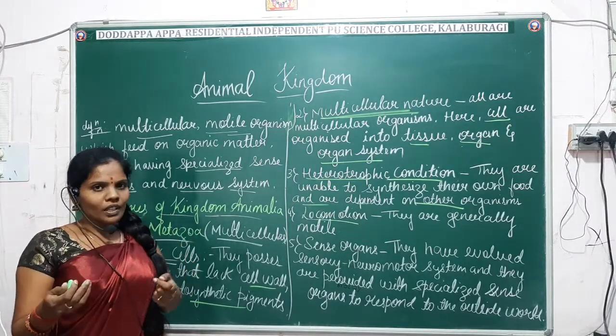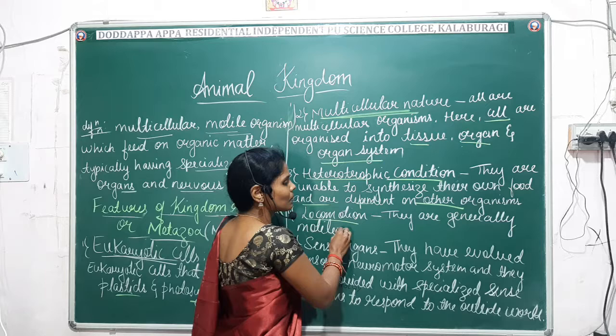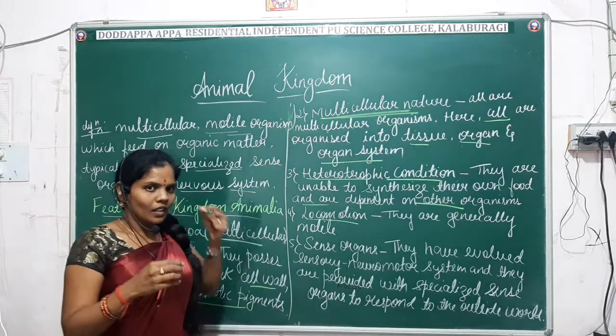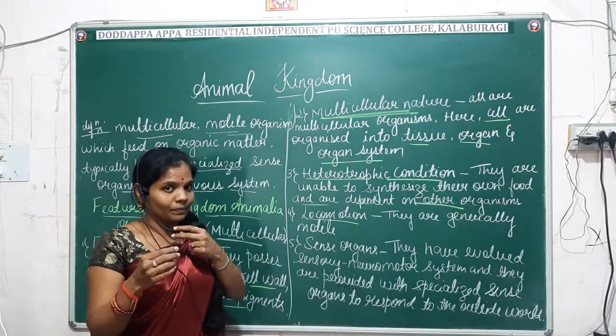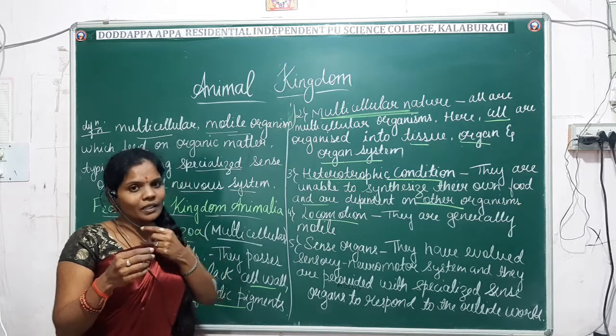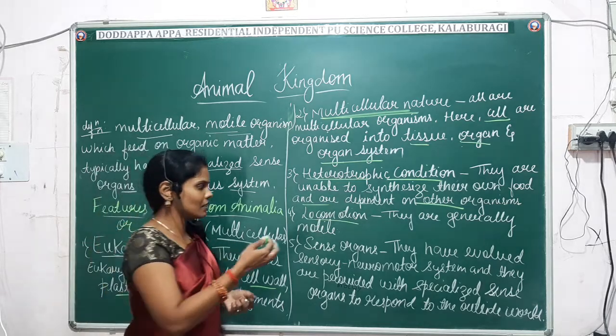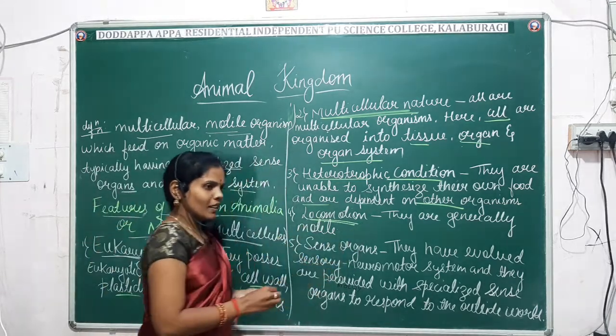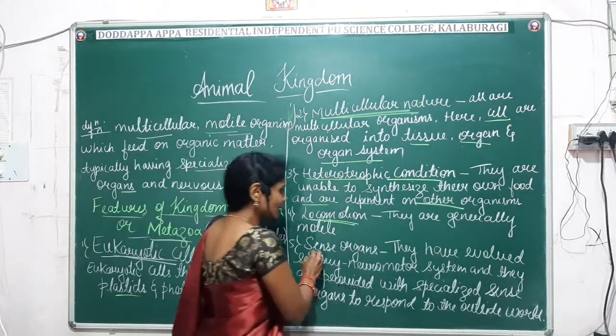Locomotion, or the motile means, is when animals move from one place to another place. Usually plants are non-motile, whereas animals are motile. That means they move from one place to another place. They show locomotion.